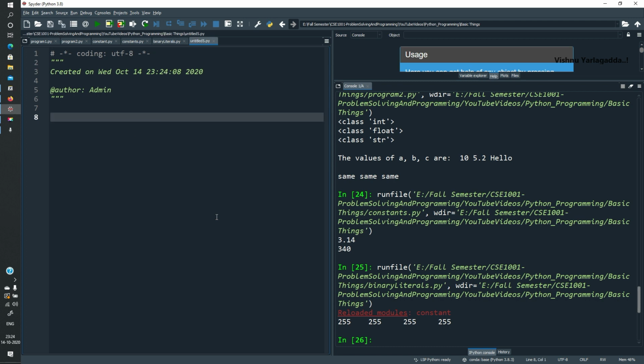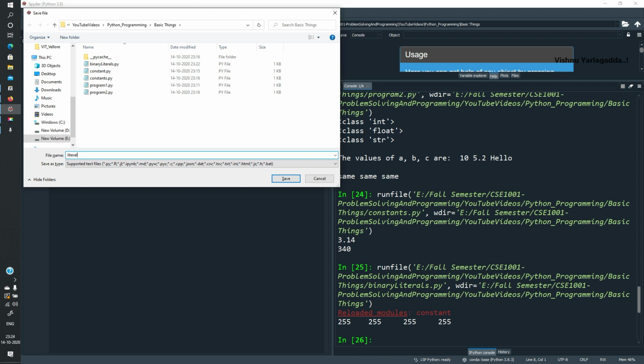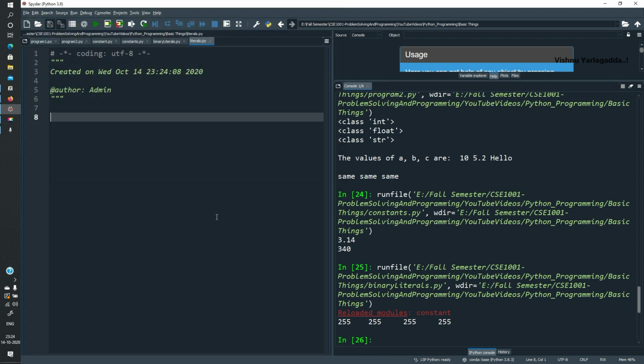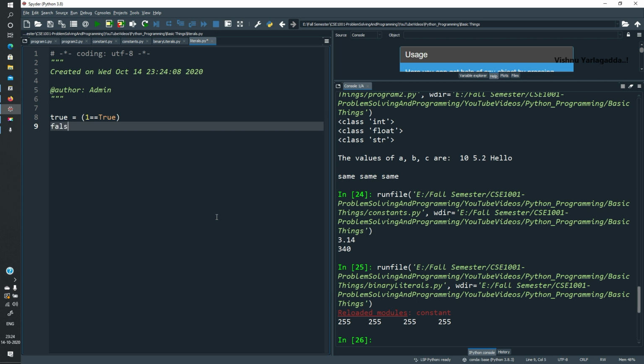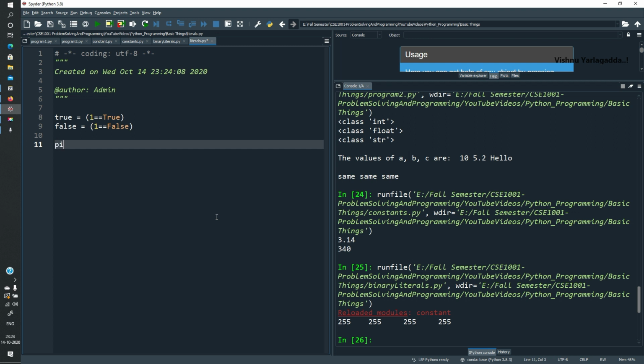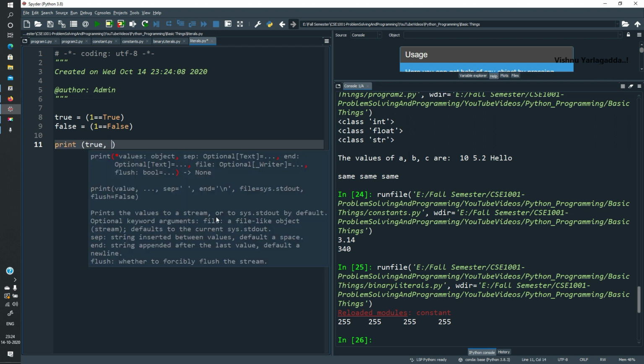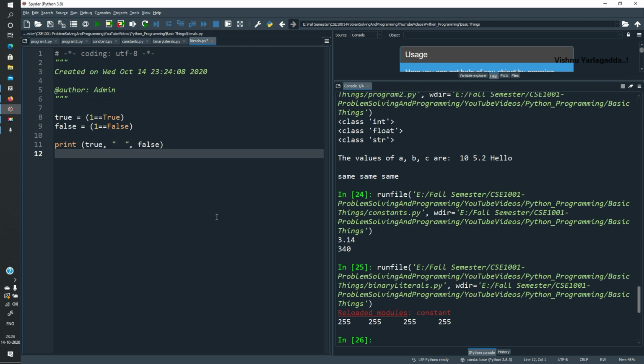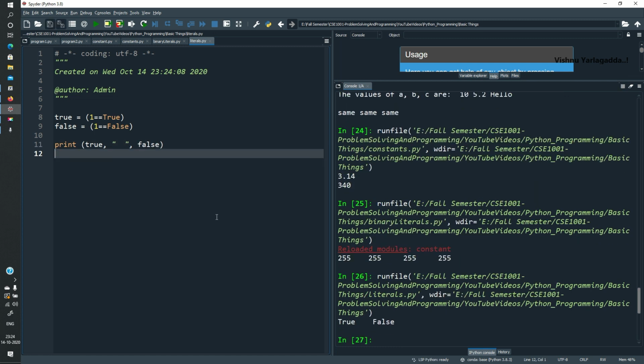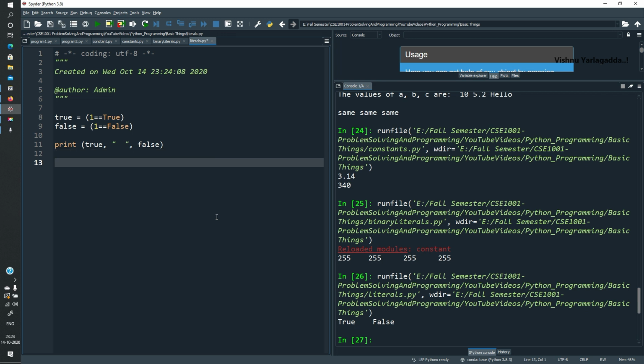So control N, control S, literals. Now what I am going to do, Boolean. True is a variable which holds 1 equal to 1, whether both are same or not I am going to print. False is equivalent to 1 equal to false. Since it is false, it will print a false. So print of true comma false, which is going to print the value of true and false, because 0 is false, that's why it is returning false value.